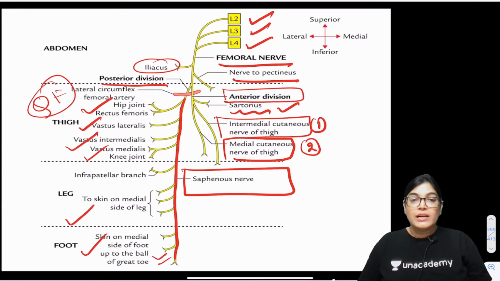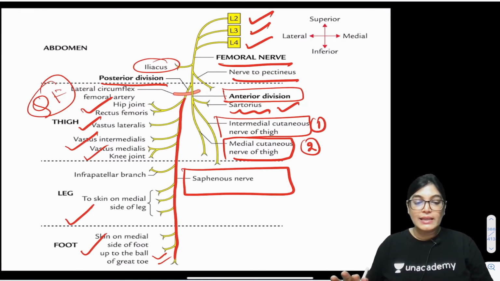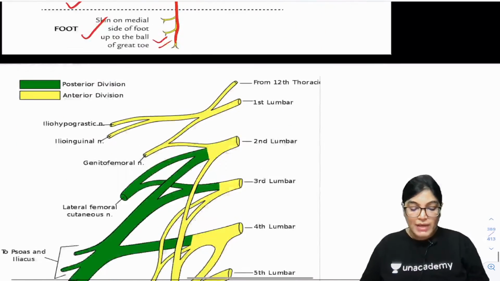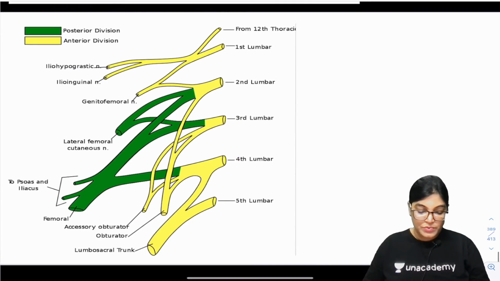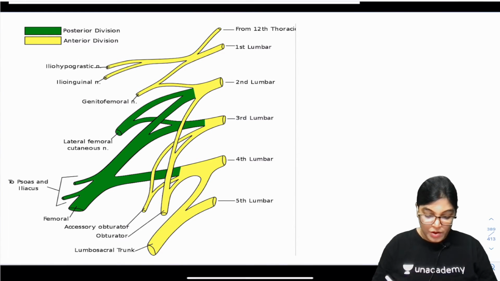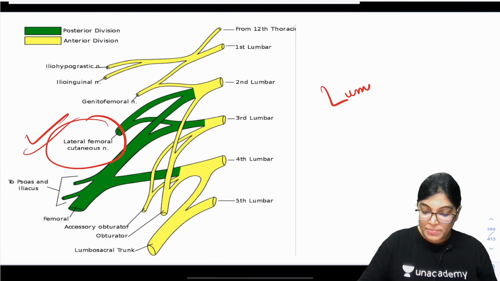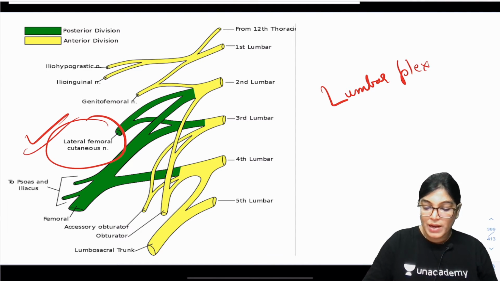So in this diagram we can clearly see that the lateral cutaneous nerve of thigh is not a branch of the femoral nerve. The lateral cutaneous nerve of thigh, or the lateral femoral cutaneous nerve, is a branch from the lumbar plexus. It's directly a branch from the lumbar plexus.